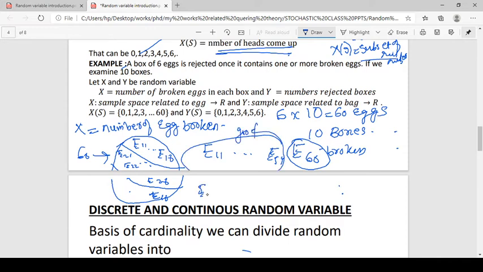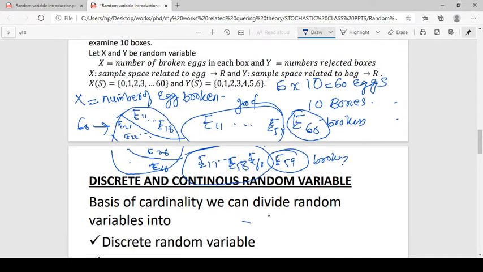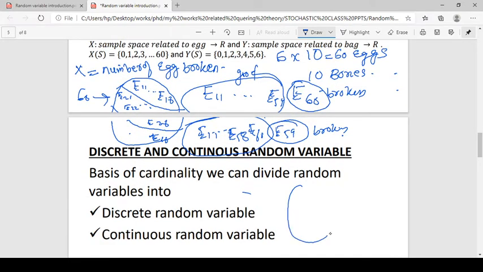Another is that all are good except E59, which is broken. Or E58 is broken and all others are good. So we have an outcome where one egg is broken, and that is mapped to 1. If no egg is broken and all eggs are good, that is mapped to 0.